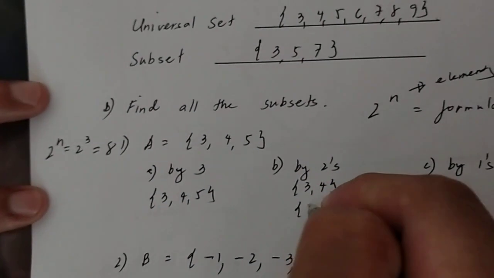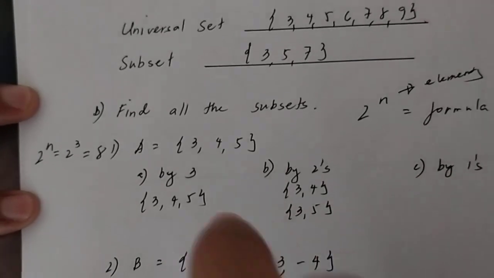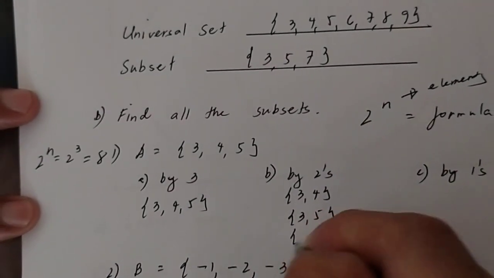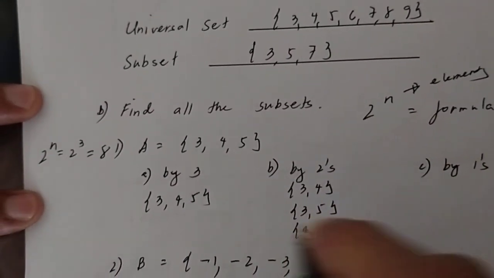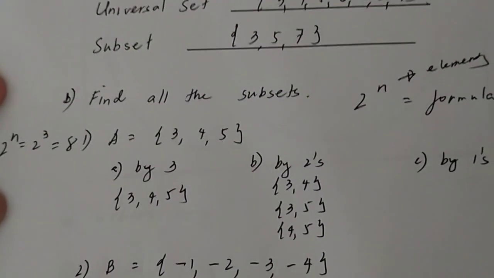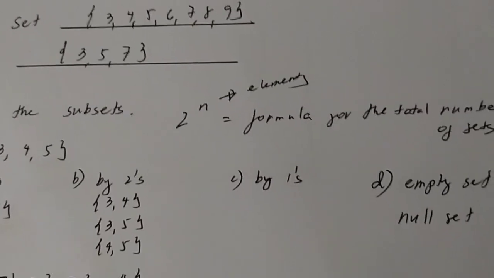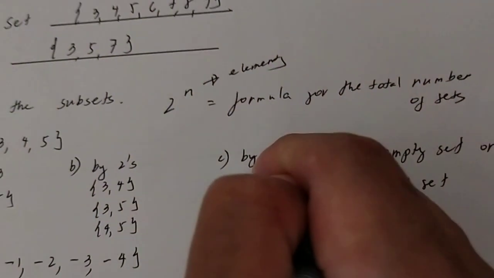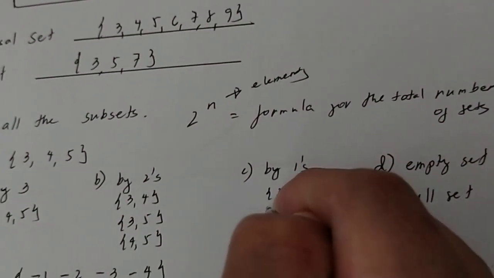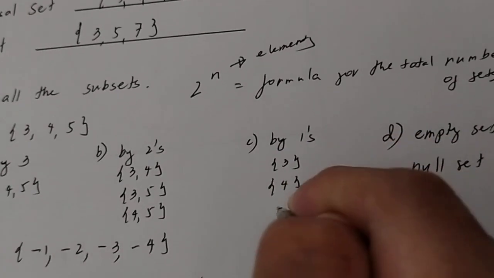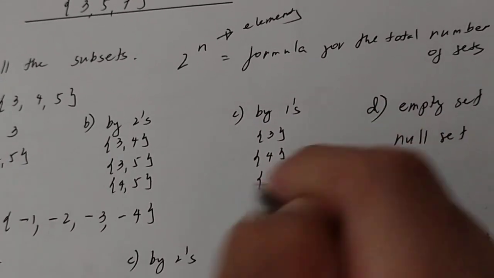Meron tayong 3, 5. What else? At meron tayong 4, 5. Okay? By 2. Then, by 1. So, isang element naman, bawat subset nun. So, meron tayong 3, meron tayong 4, at meron po tayong 5.